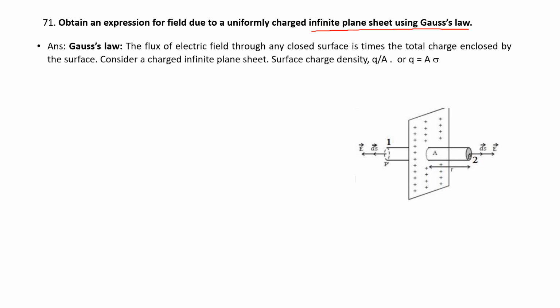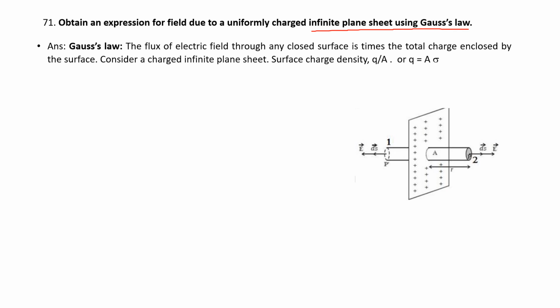Gauss law: the electric flux through a closed surface is 1 by epsilon naught times the total charge enclosed by the surface.